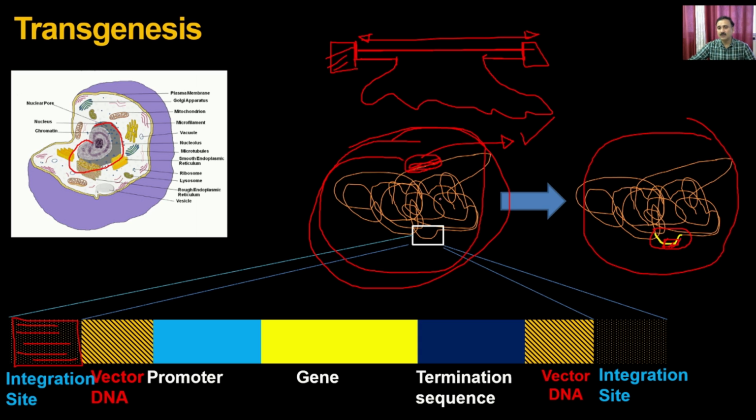So that's why you have to do the screening of the organism where you have introduced the DNA, for two purposes. Number one, whether the DNA has been introduced at the right place. Number two, whether the DNA is expressing and giving you the desirable traits or not.